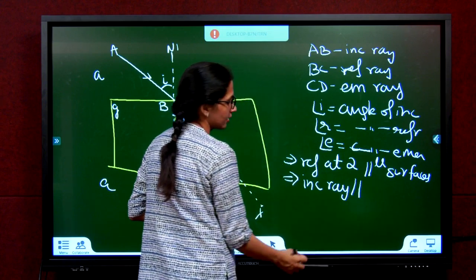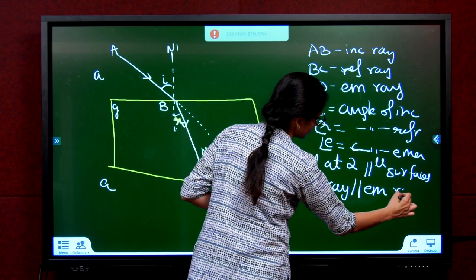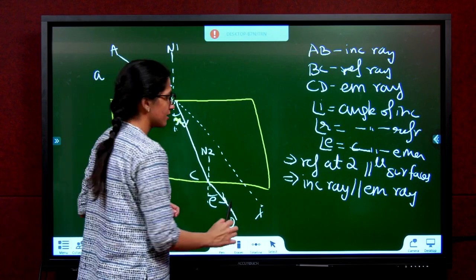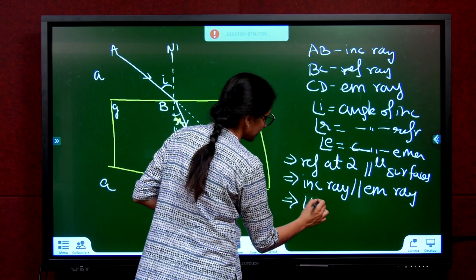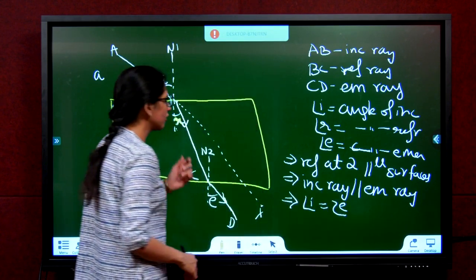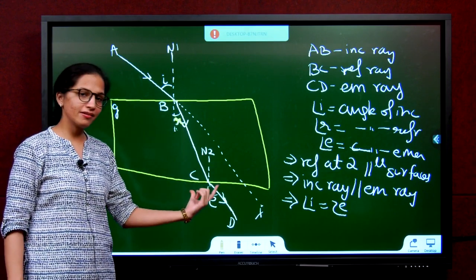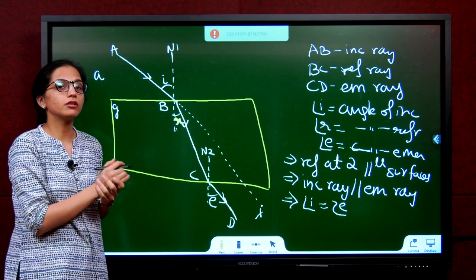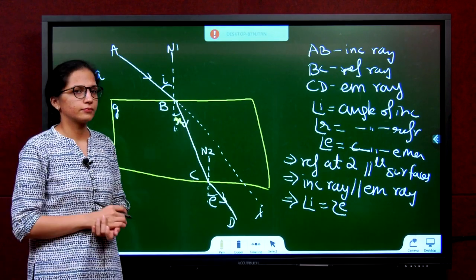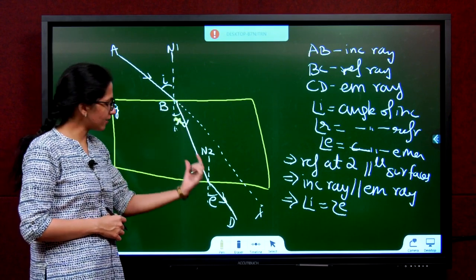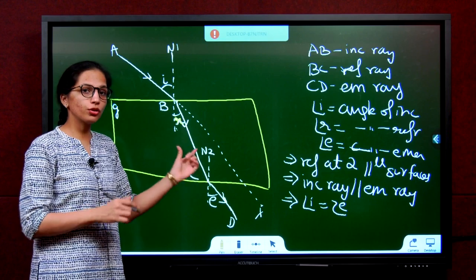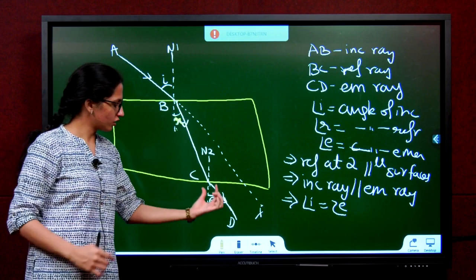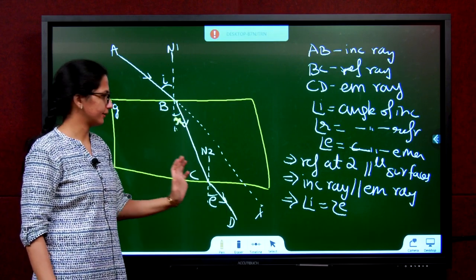Anyway, the main observation over here is that the incident ray is parallel to the emergent ray. If you extend the incident ray, you will see that the emergent ray and incident ray are parallel. Next point, angle I equals angle E. Angle of incidence equals angle of emergence. They are parallel rays, so corresponding angles are equal. You know that in parallel lines, such angles turn out to be equal. So here, angle I is found to be equal to angle E.